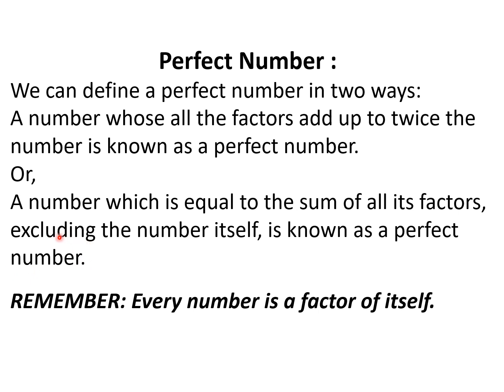Why do we say excluding the number itself? Because, dear students, you must keep in mind that every number is a factor of itself. So in this definition, we are talking about all the factors, and in this definition, we are excluding the number itself.